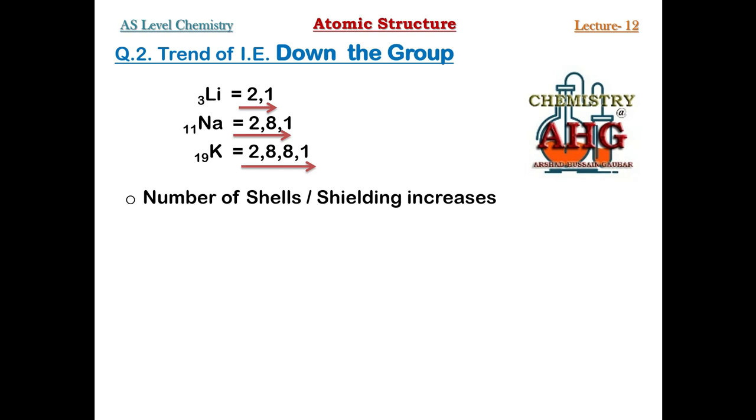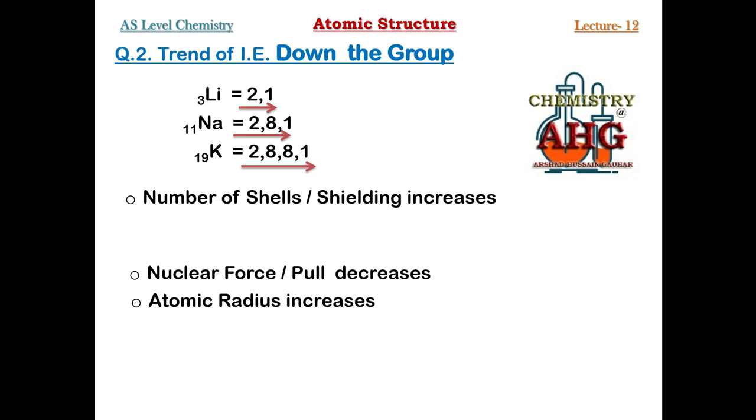When shielding is increasing, what will happen to the nuclear pull, nuclear force? It will decrease because repulsion is greater, attraction would be lesser. When shielding is more, attraction is lesser, atomic radius, it increases. And when atom gets bigger and bigger, it can lose electron easily. So ionization energy will decrease. One factor you can see in this case we have not mentioned in the answer. What is that? Nuclear charge.